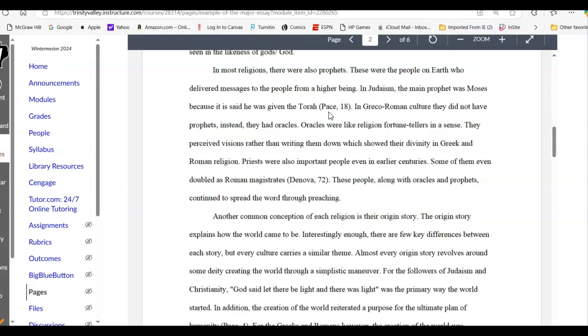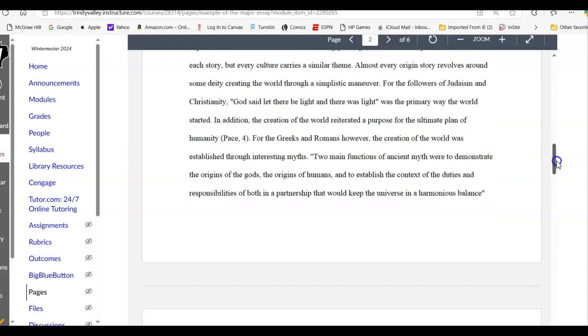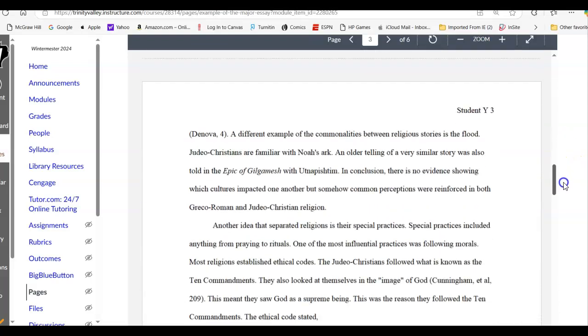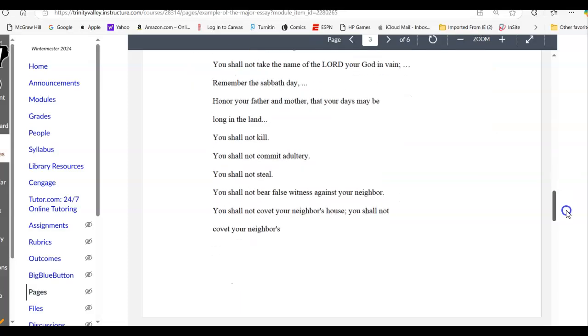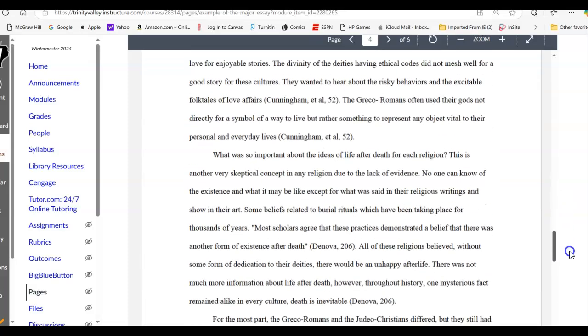but is taken from the source, in this case, PACE. This information about the priests being Roman magistrates is taken from the article written by De Nova. And you can go through and see the details that are used here by De Nova and PACE and a couple of others. You'll see the details here.